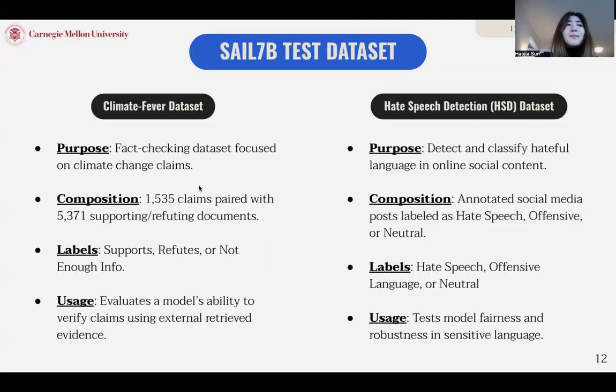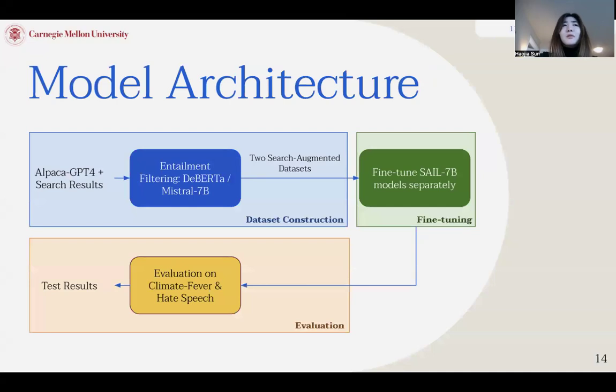For the evaluation data, we evaluate on Climate-FEVER and hate speech detection. These datasets measure factual accuracy and fairness in real-world scenarios. Next, let's move on to methods.